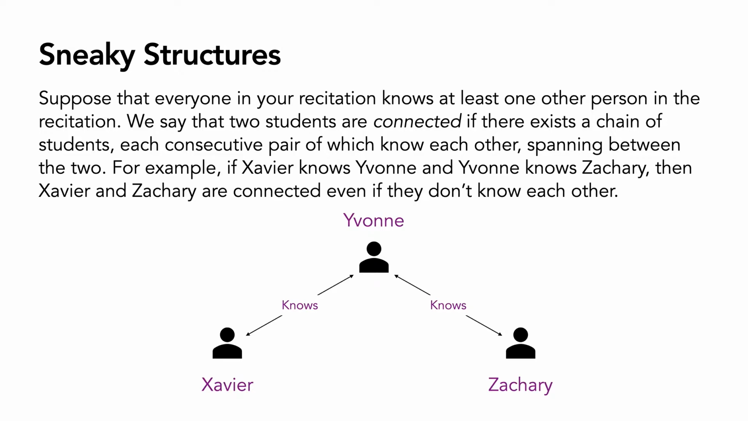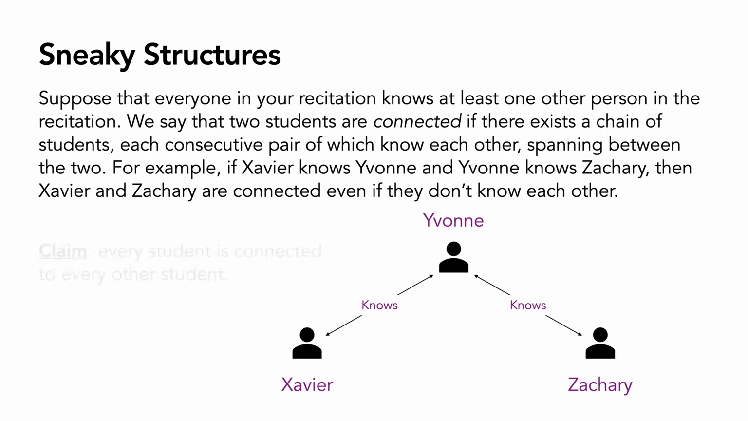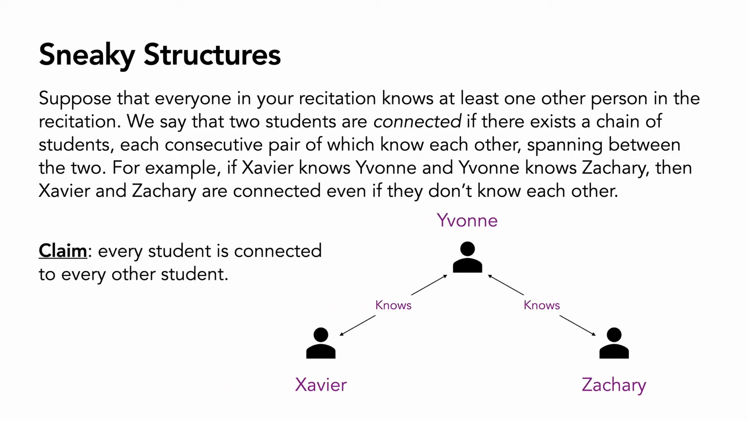So for example, if Xavier knows Yvonne, and Yvonne knows Zachary, even if Xavier and Zachary don't directly know each other, because we can draw that chain between the three of them, we will say that Xavier and Zachary are connected. Now we're going to evaluate the claim that in such a recitation, where again, everyone knows at least one other person in the recitation, then every student is necessarily connected to every other student.